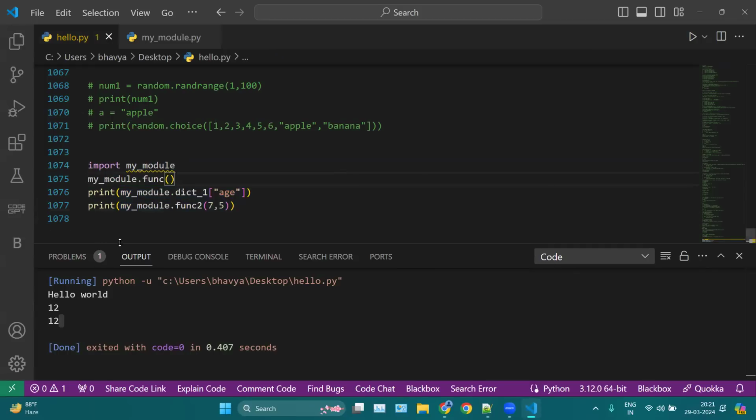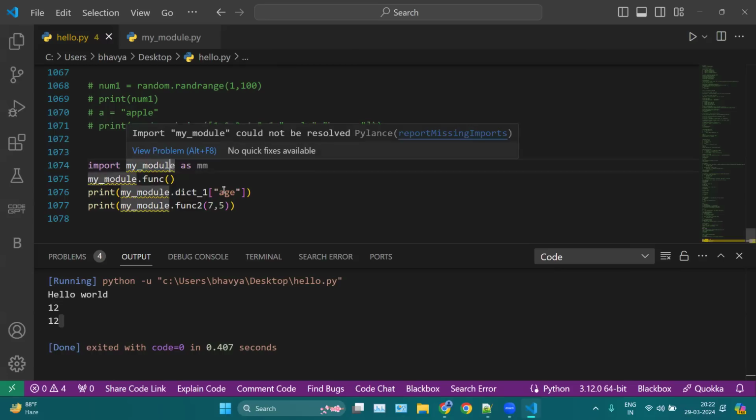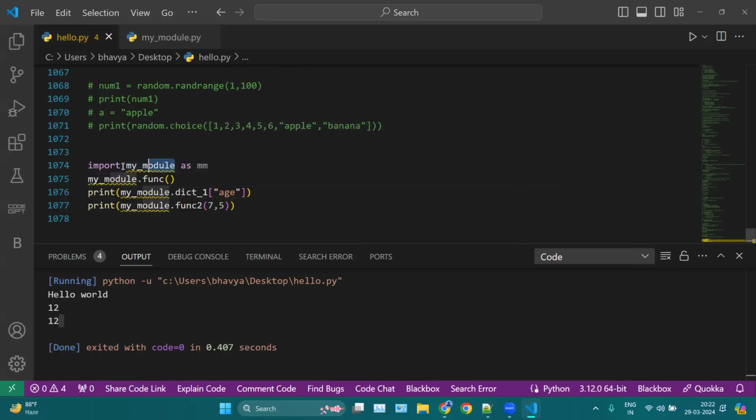Now here we keep on writing my module everywhere. So this is like a big name. If you want to write an alias, you can use as here, let's say mm. Now this is like a short form of my module name here. And this is known as an alias. My module is the name of your file, and here I'm just cutting this my module and providing a nickname, which is mm. Now every time I want to use my module, I will use mm here.